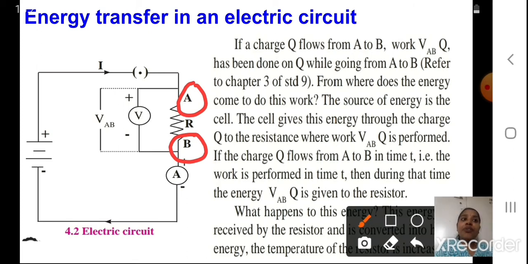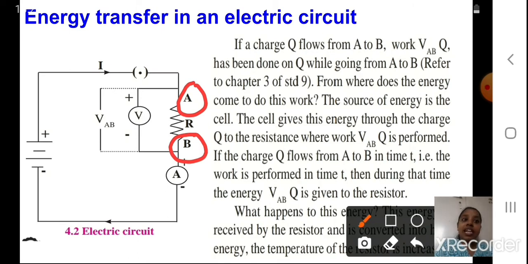Okay. From where does the energy come to do this work? Whatever energy will be required for this flow, from where is it coming? We'll see that. The source of energy is the cell. Okay, students, who is going to give this energy? The cell will provide this energy.